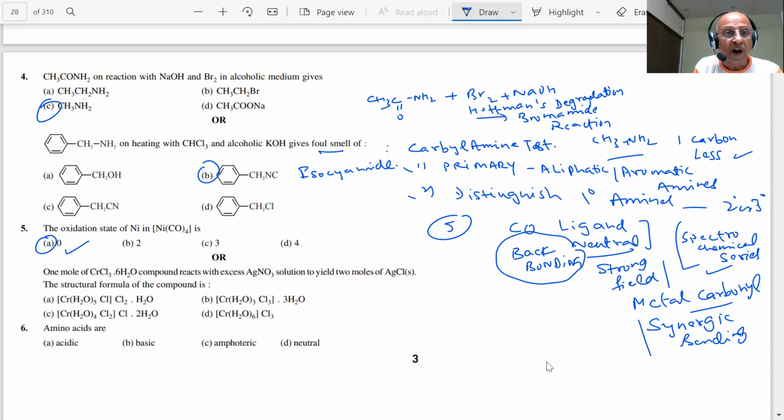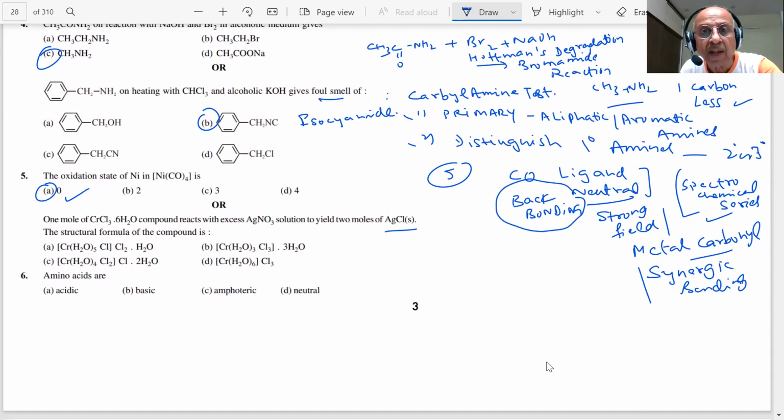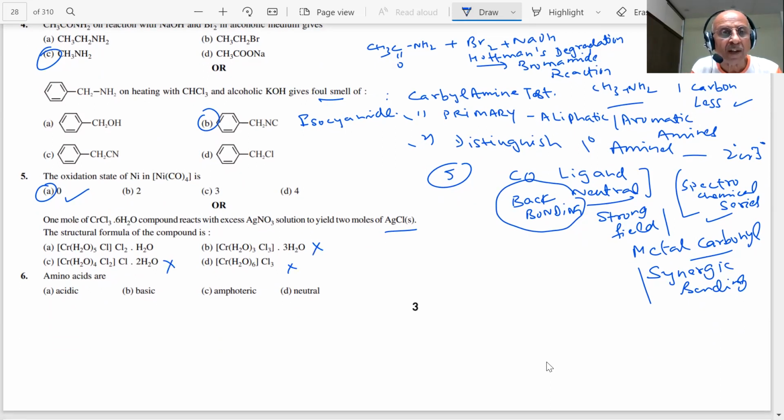One mole of CrCl3 reacts with AgNO3 to yield 2 moles of AgCl. What is the structural formula of the compound? Such a question is expected in the paper. Good question. What answer are we giving, students? 2 moles. That means A option. There will be 2 ionizable Cl, students. Here how many do you have? 1? No. Here we don't have any. So A option.